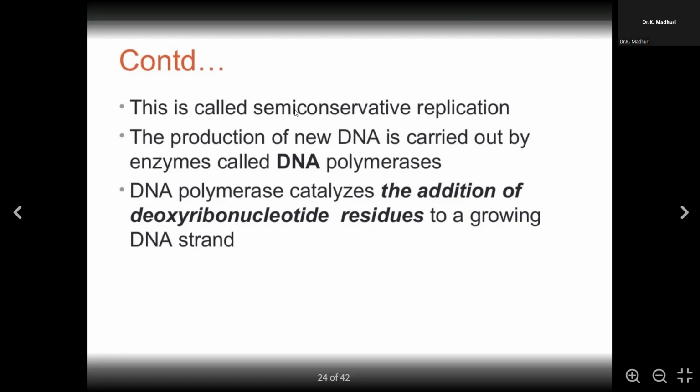And the production of new DNA is carried out by enzymes called DNA polymerases. We have majorly 3 types of enzymes. There are many, but majorly we study 3 types of enzymes, and those we classify under DNA polymerases. These DNA polymerases catalyze the addition of deoxyribonucleotide residues to a growing DNA strand.